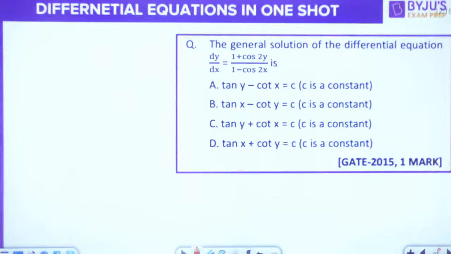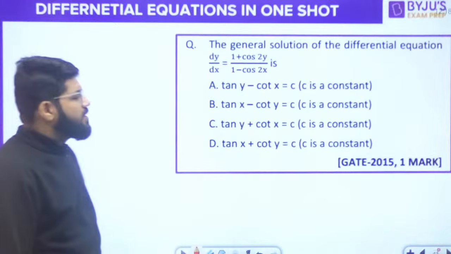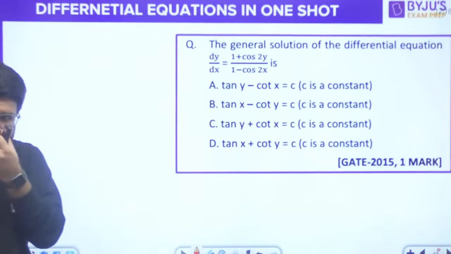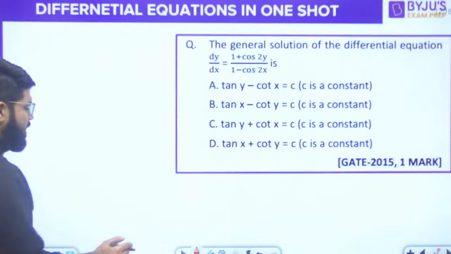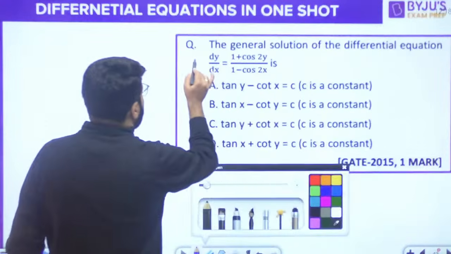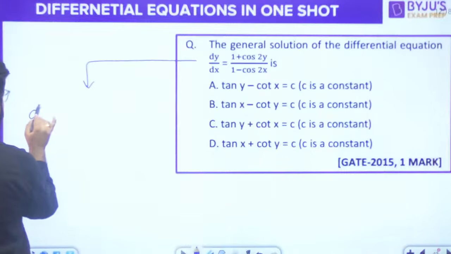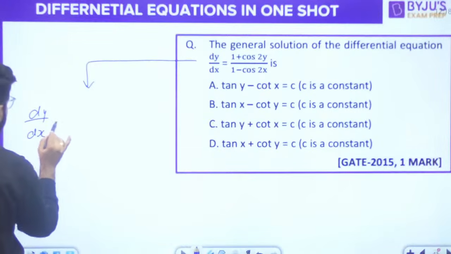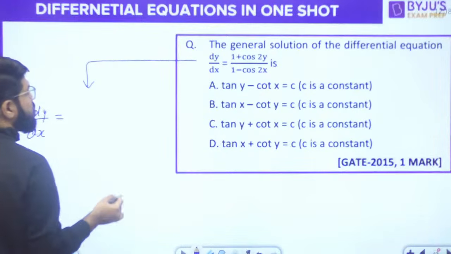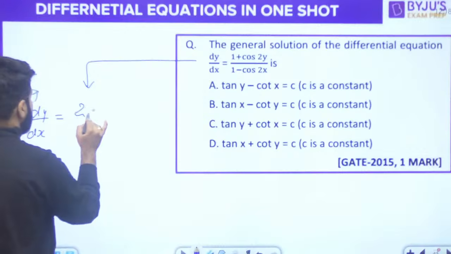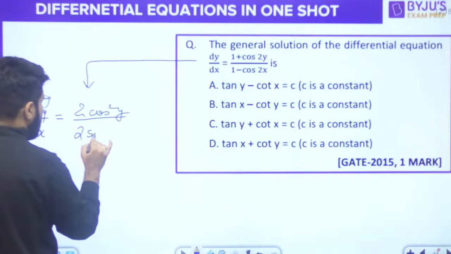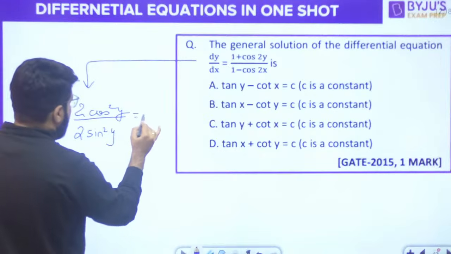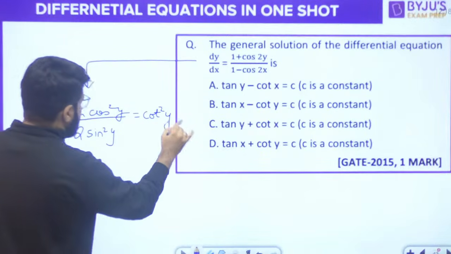Done. Next question. The general solution of the differential equation. Now I'm taking a GATE question also as a reference, to see how simple questions can be there in the exam as well. Okay, so what is this? dy by dx is equal to 1 plus cos 2y. Now 1 plus cos 2 theta is known as 2 cos square theta, divided by 1 minus cos 2 theta, which is known as 2 sin square theta.